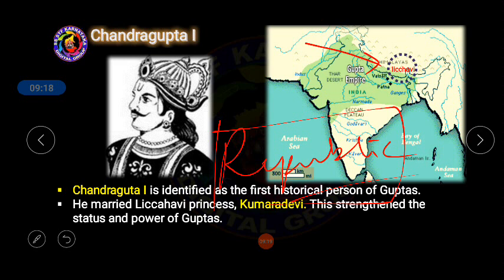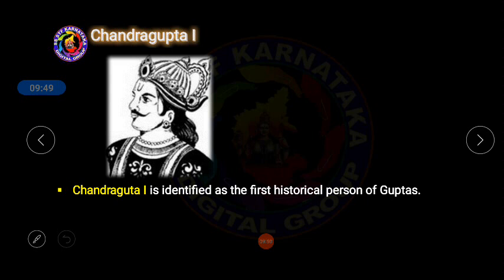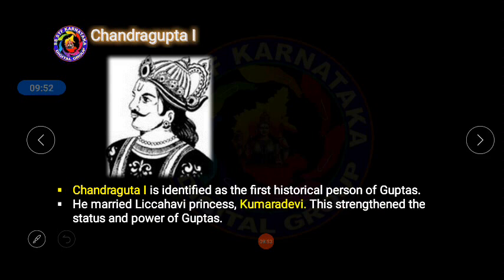This means the democratic principle was available in Lichchhavi in the 3rd century itself. We can say the foundation for the republic and democracy was laid down, and can be found, in the soil of India, especially Lichchhavi. India is a country which has given the foundation for the development of the principles of democracy. We should not forget Lichchhavi, the first republic of the world. Chandragupta the first is identified as a historical person. Alright, it is finished.